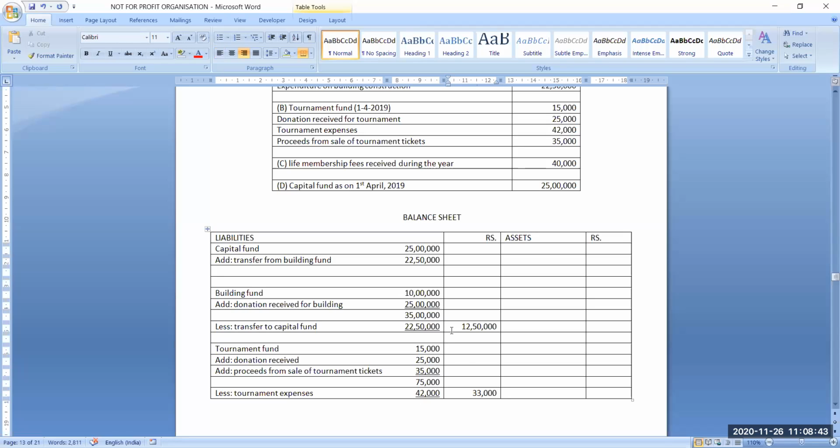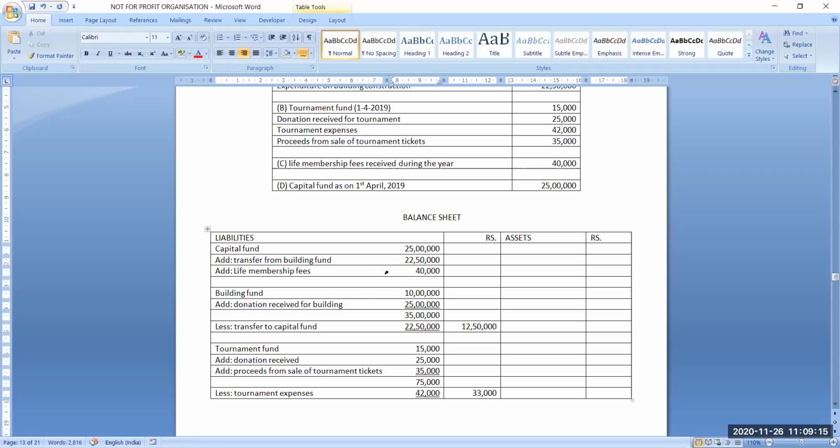Balance in building fund is 12,50,000. Life membership fees received will be added here in the capital fund, because it is a capital receipt. Life membership fees 40,000, that will be added.